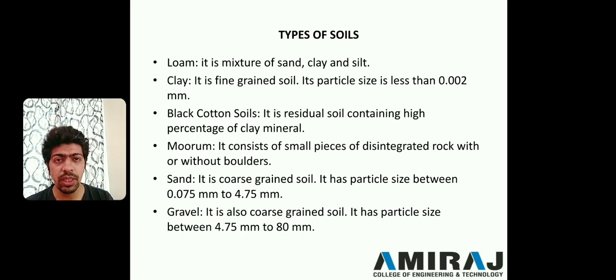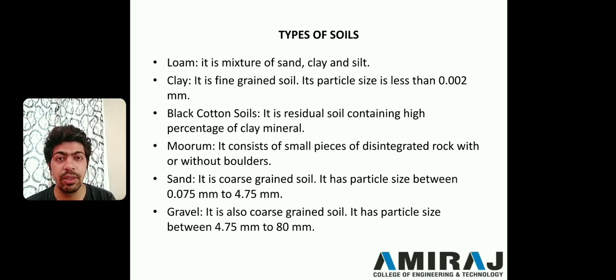Next one is sand. Sand is a coarse grained material, as I have already said. If its particle size is greater than 0.075 mm and less than 4.75 mm, that type of material is known as sand.